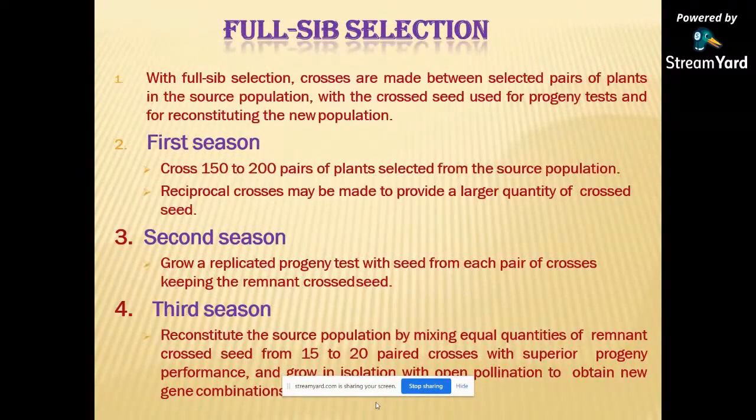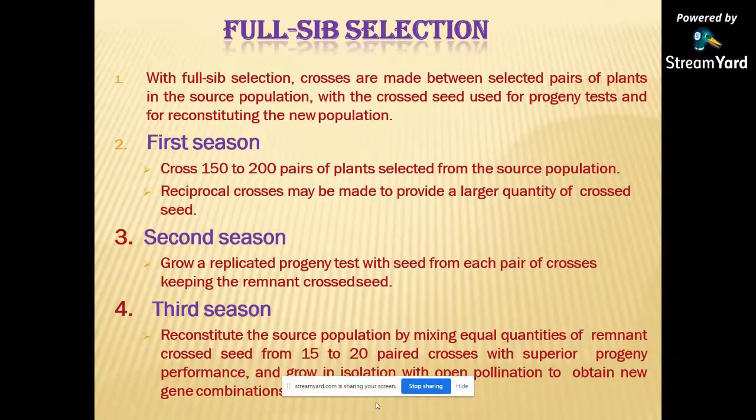In full-sib selection, the crosses are made between the selected pairs of plants in the source population, and the crossed seed is used for progeny test and for reconstituting the new population. In the first year, 150-200 pairs of plants selected from the source population are crossed, and reciprocal crosses may be made to provide a large quantity of crossed seed.